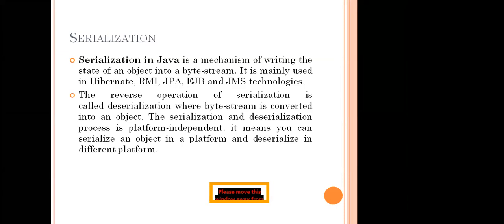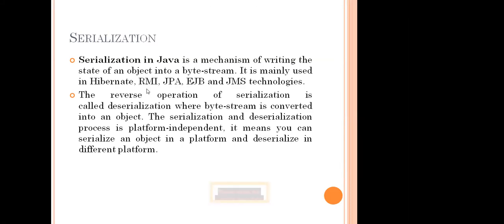Serialization and deserialization are platform independent. It means we can serialize an object on one platform and deserialize it on a different platform. The simple meaning is, we are already familiar with RMI, Remote Method Invocation.